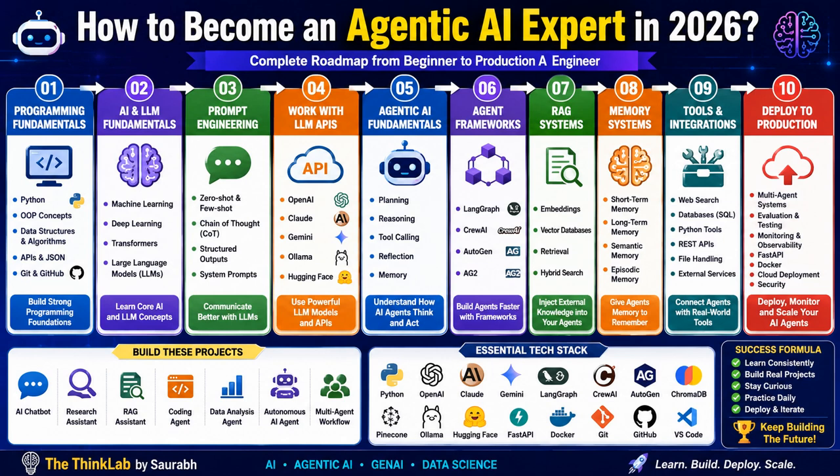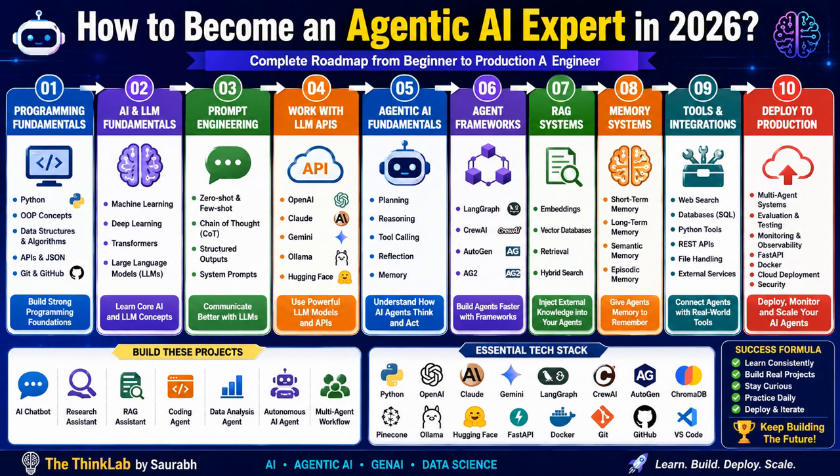So now we are moving to step five, agentic AI fundamentals, right? So now we move from LLM to AI agent. So a chatbot answers the questions, okay, but an AI agent completes the task. So an agent receives a goal, it creates a plan, it reasons about the problem, it selects the tools, it tries to execute the action, it will observe the result, and it will finally decide the next step. So this loop continues until the task is completed.